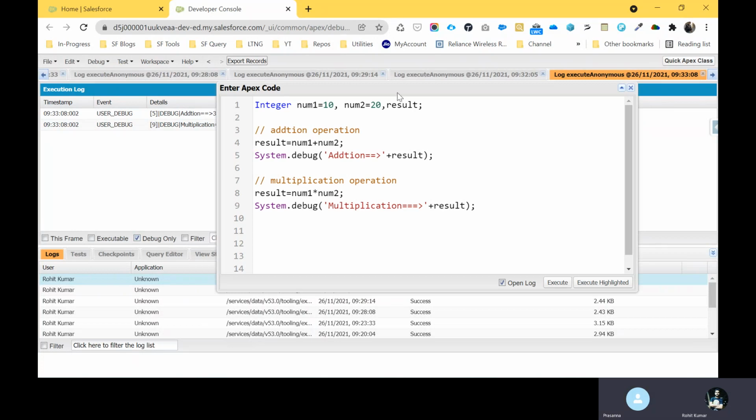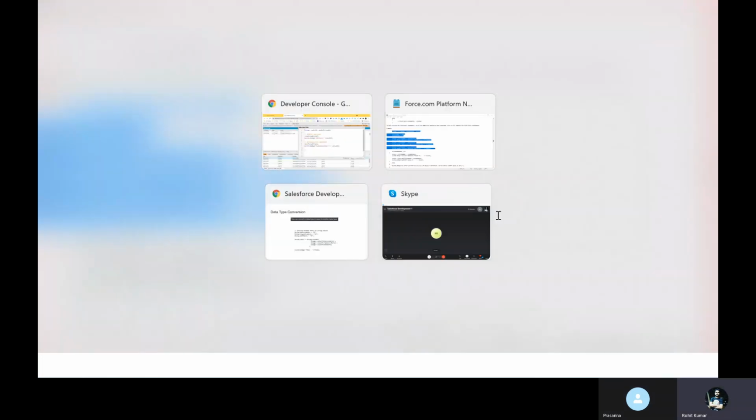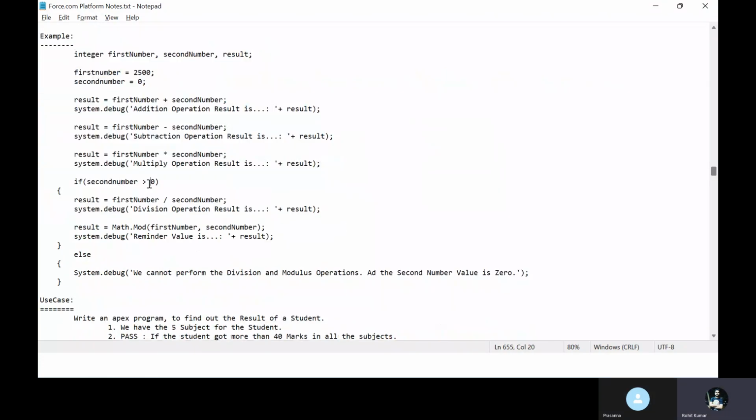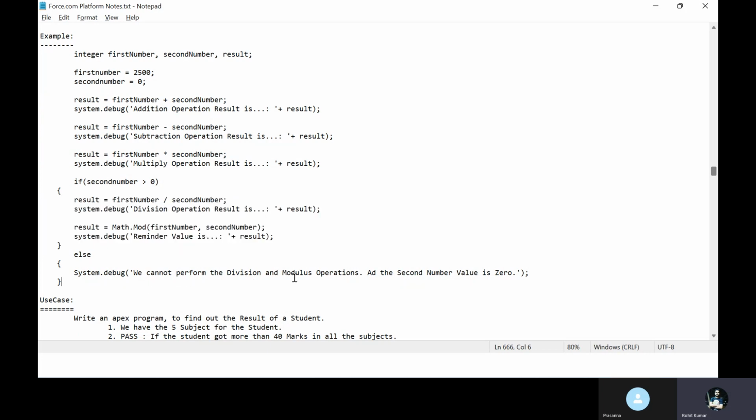Yes. So now I have one scenario, division. In division, we have some problem. What is the problem? You cannot divide by zero. You know very well from mathematics in school days or college days. We cannot divide any number by a zero value. Also, you can check this example here: if the second number is greater than 0, you can perform the division operation. Otherwise, we cannot perform division and modulus operator, that is divided by 0.